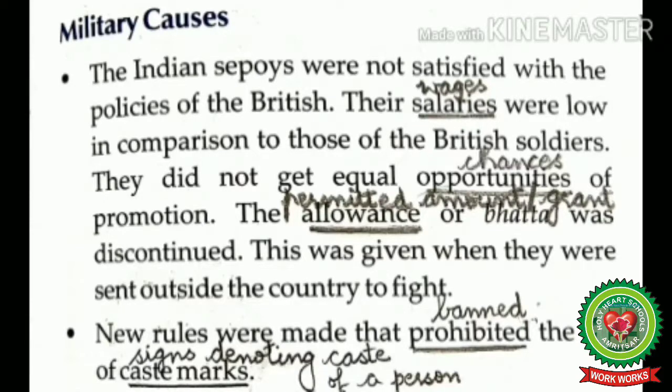There was no doubt that the English East India Company established the British Empire in India with the help of the Indian soldiers. Despite the fact that the Indian soldiers were as efficient as their British counterparts, they were poorly paid, ill-fed and badly housed. British military authorities forbade the sepoys from wearing caste marks, and even the Indian soldiers were not allowed to keep beards and to wear the turbans. This showed disregard for the sentiments of the sepoys.